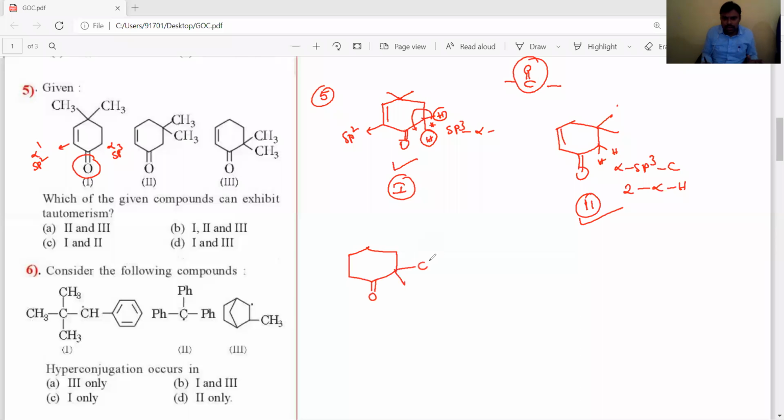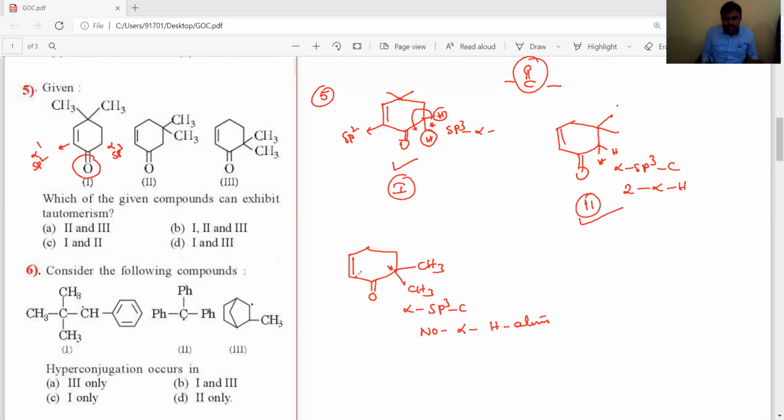Now here, this is an alpha sp3 carbon and no alpha hydrogens, and this side a double bond is present, no alpha hydrogen atoms.